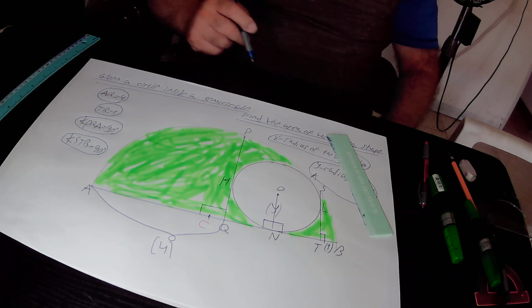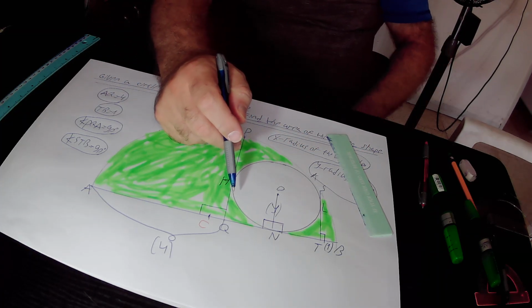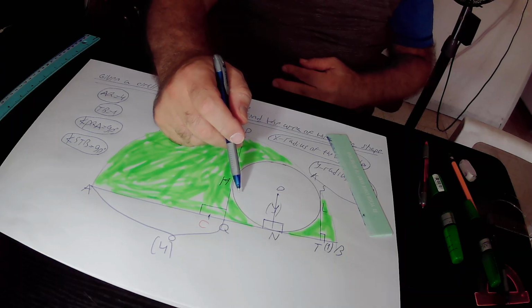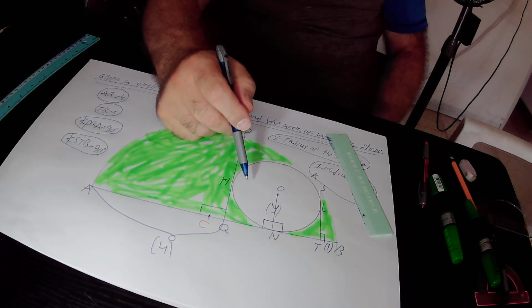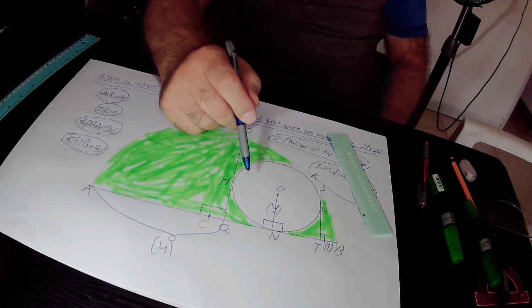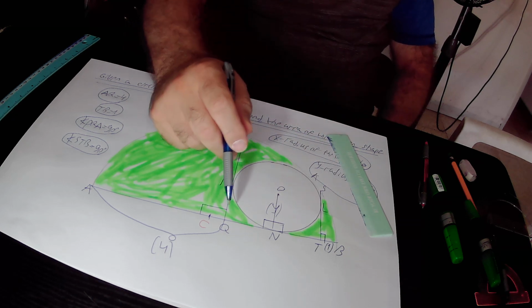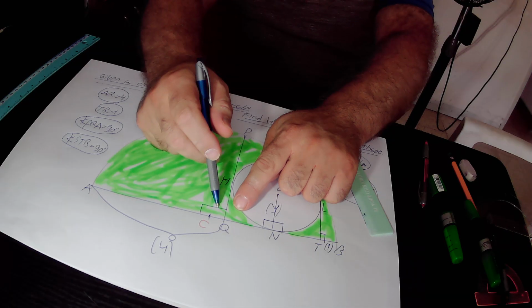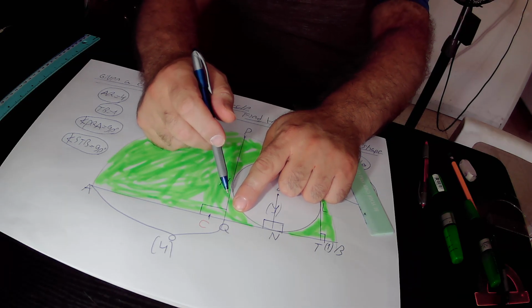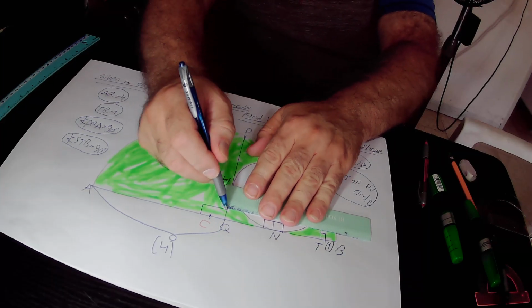So if you focus on the upper side of the straight line AB, at point Q, the sum of the angles must be equal to 180 degrees according to rule 3. Rule 3 states that the sum of the angles on one side of a straight line is equal to 180 degrees. So which angles do we have at the upper side of the straight line AB at point Q? We have this angle, a right angle, plus this missing angle. In total, the sum of those two angles must be equal to 180 degrees according to rule 3. Therefore, this missing angle must be equal to 90 degrees.